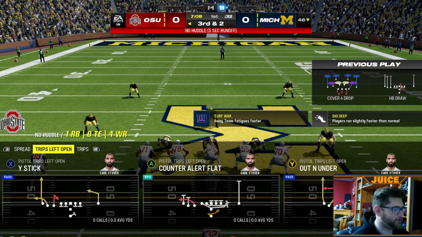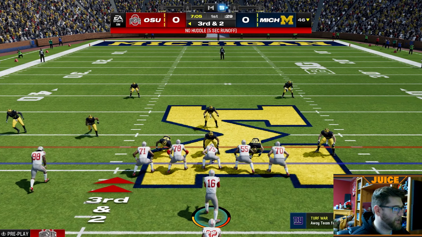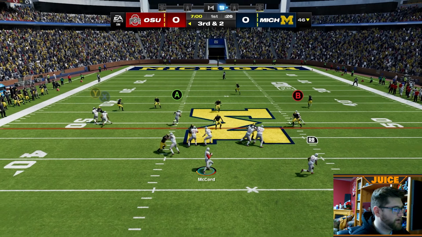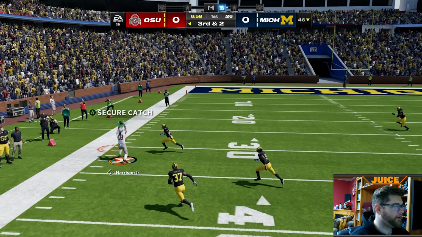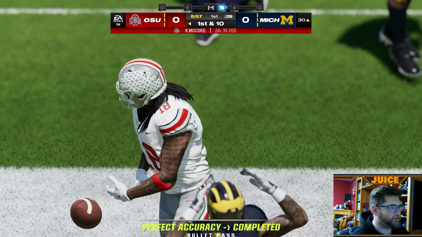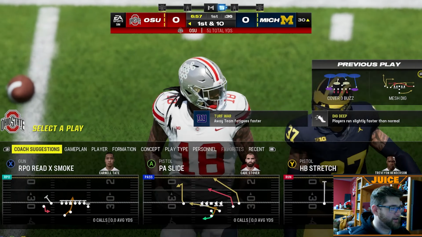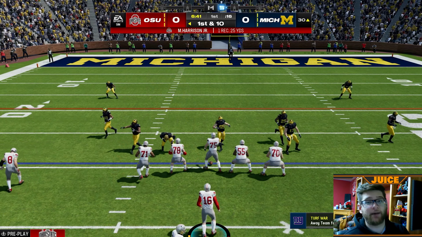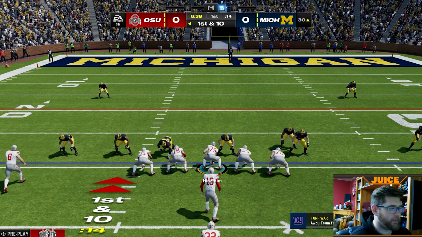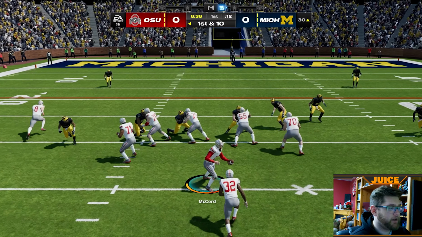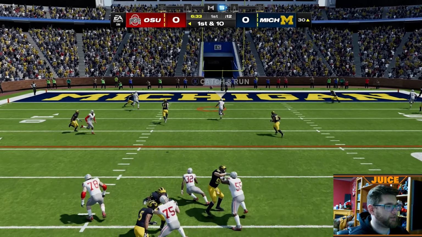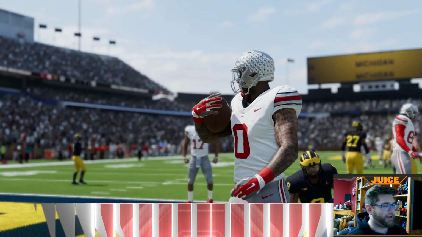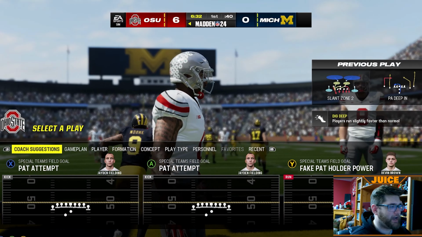Run a little no-huddle option here. We'll go with the mesh dig again because this could get Marvin Harrison open. Maserati Marv. Oh, he's good. Marvin Harrison Jr. What a stud. I love him so much. You can bet your bottom dollar and your top dollar and your middle dollar, all your dollars, that I'm going to have him in almost every franchise I do in Madden 25 or whatever they call the game. Oh, that's wide open. Oh, that's great. Fantastic. Xavier Johnson touchdown, dicing up the Michigan defense.